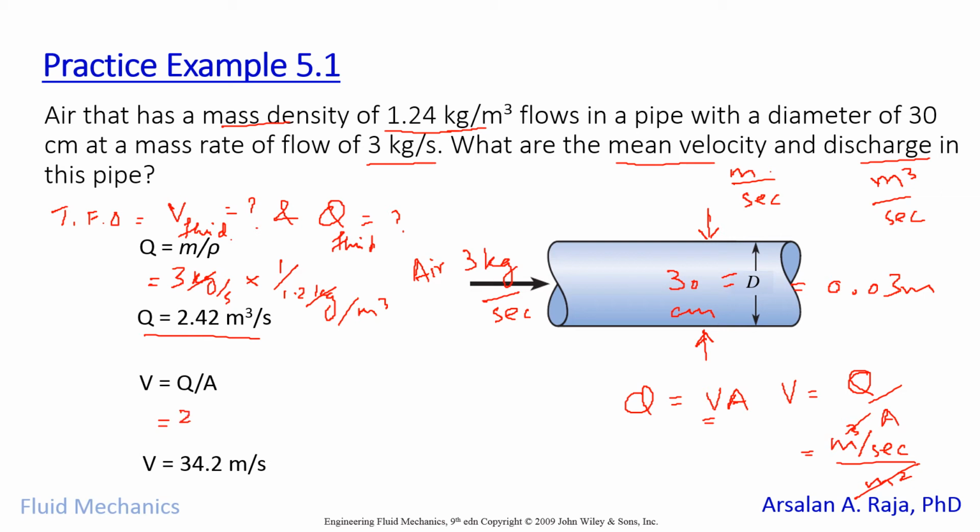The volumetric flow rate is 2.42 cubic meter per second divided by the area, and the area is pi by 4 d square, which is 0.03 square, and here meter square will come because you are taking the square of the diameter. This will cancel with the cubic meter and you get the velocity of the fluid. So this is how to calculate the velocity in the pipe.